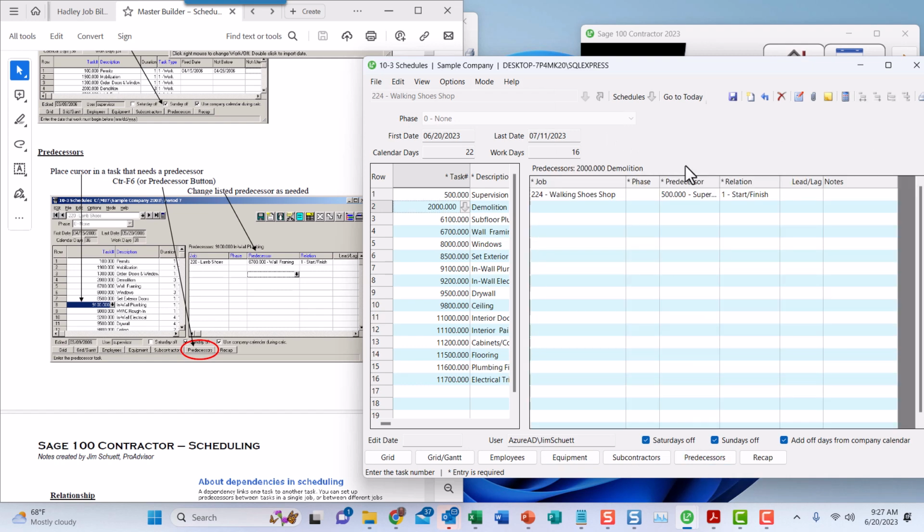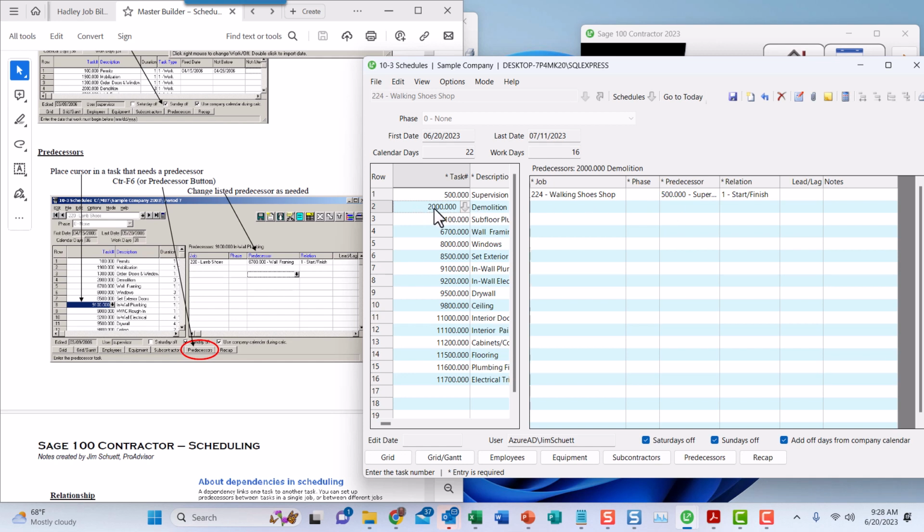predecessors. The predecessor for the task number that you're in, this is the task number you're in. So this is predecessors, so we're talking about this number. The predecessor for that is the task that goes before it, the one that precedes the one that we're in. And so you can see here that the predecessor for 2000 shows up as number 500 because it's the one directly before.